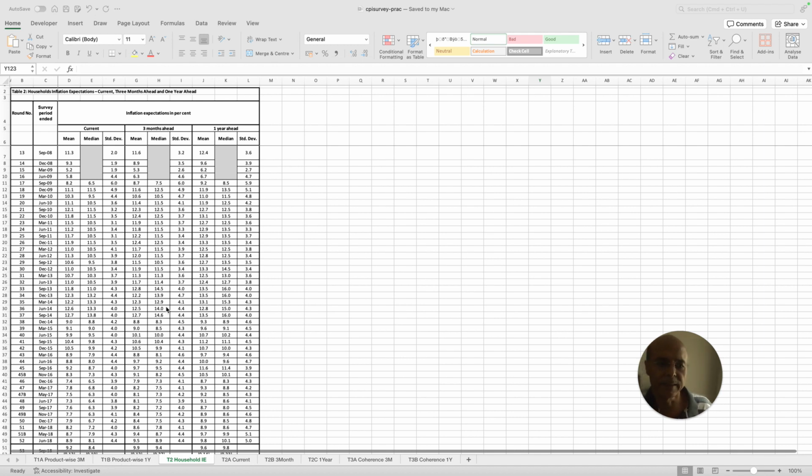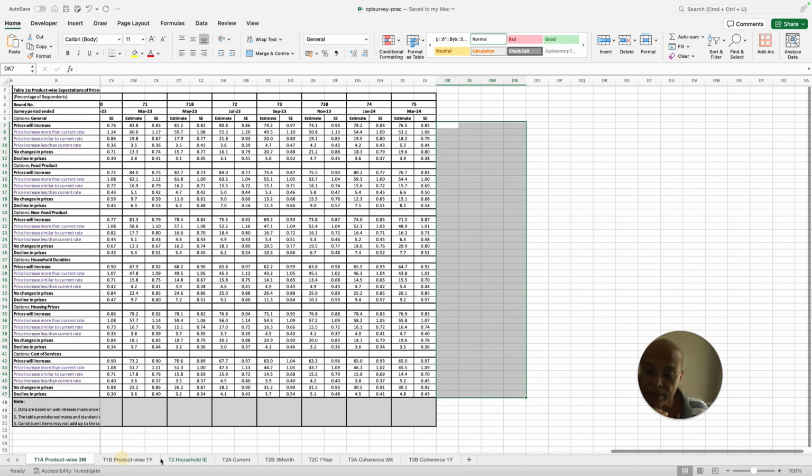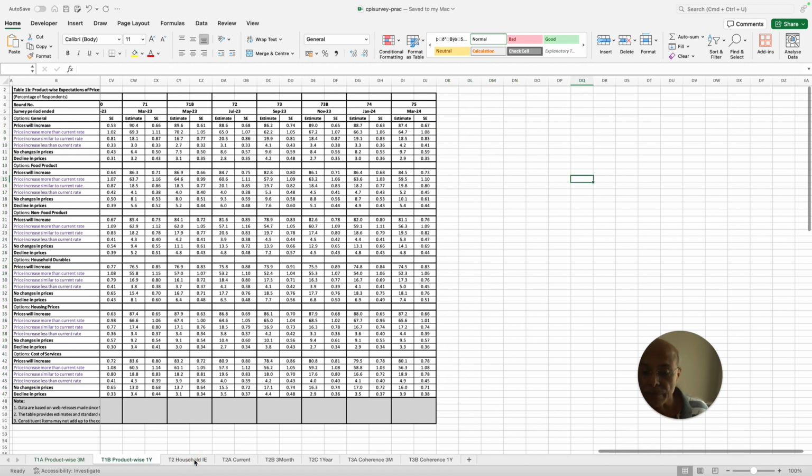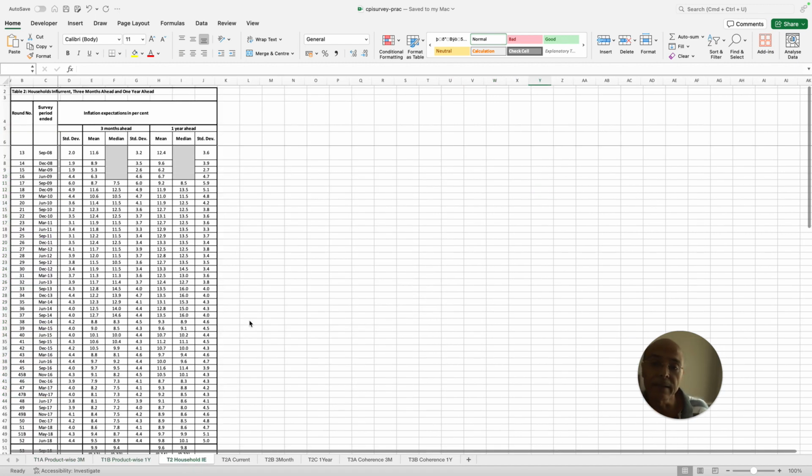These tabs are basically telling you the perception of forward-looking inflation by households, product wise on a 3 month basis and on a 1 year basis, that is, what households think about inflation.